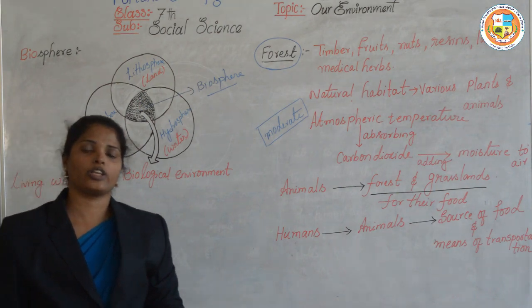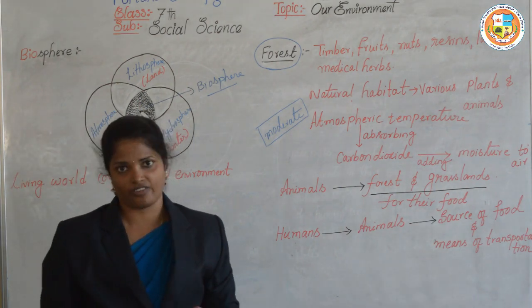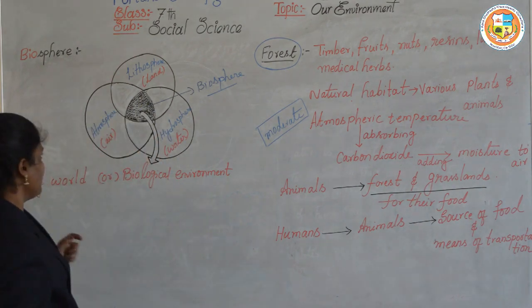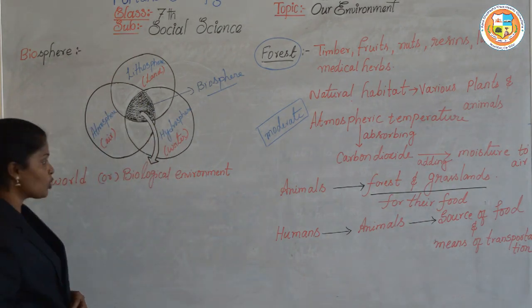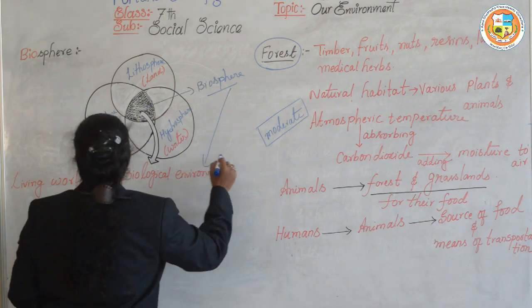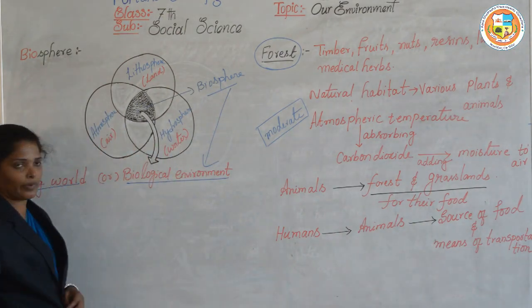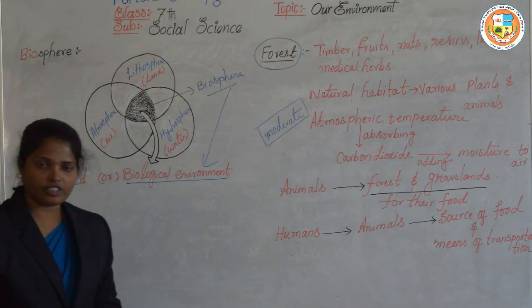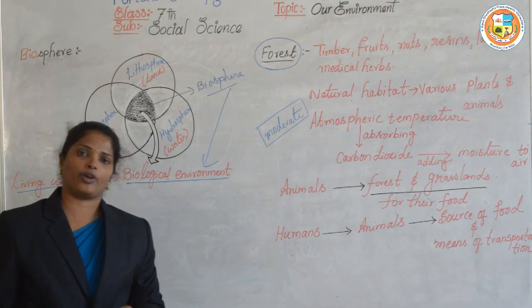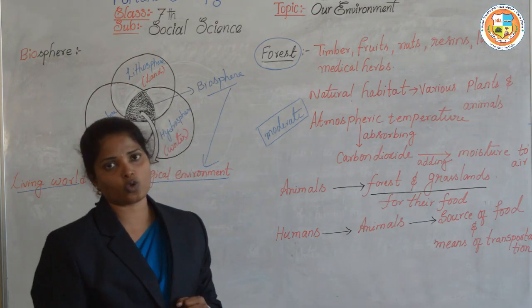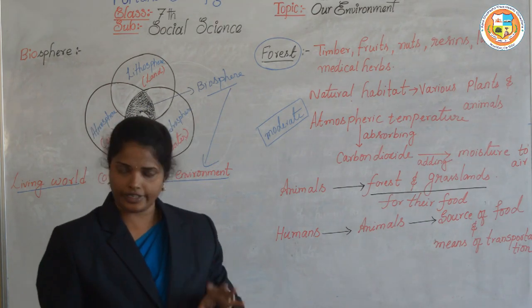In this zone only, life can survive. The biosphere is also called the living world or biological environment. And this biosphere is interconnected and also interdependent.